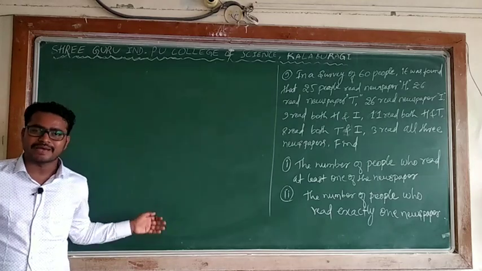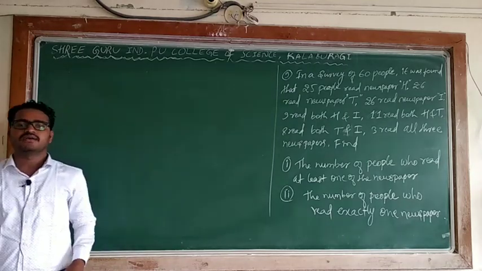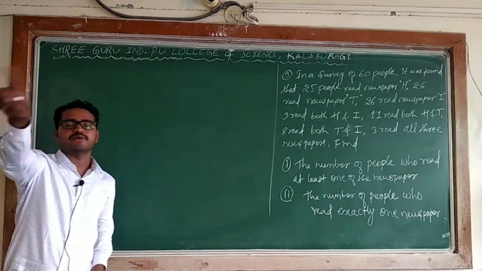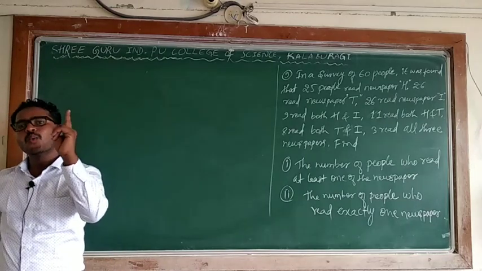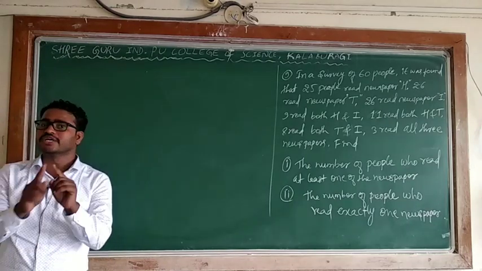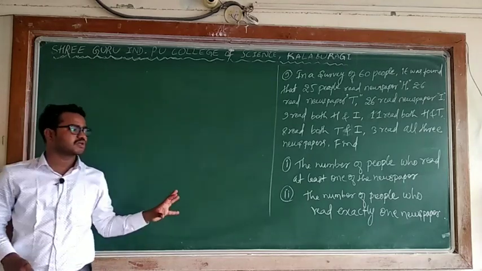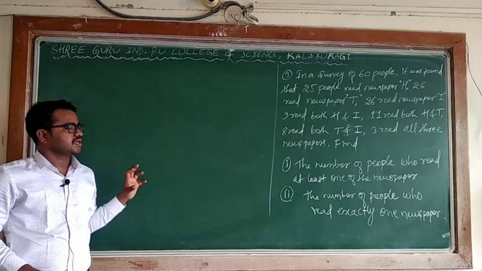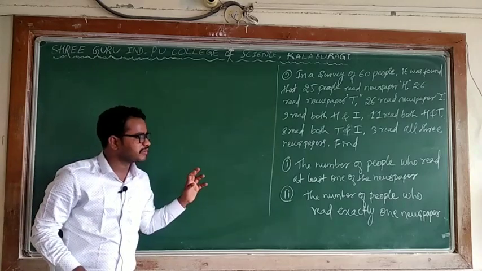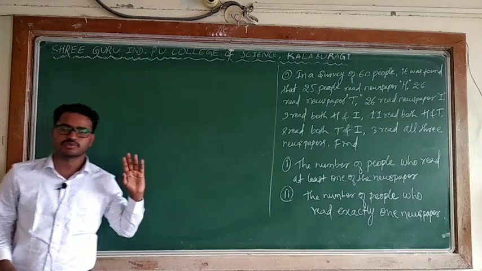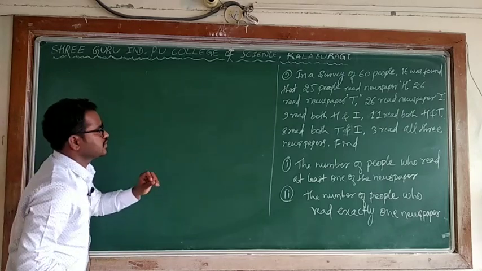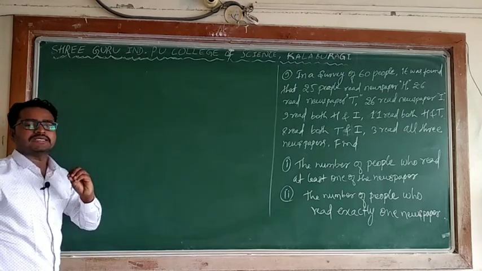So when I am adding all those people, I can say these people will read exactly one newspaper, irrespective of H, T, I, because he is asking only for the number of people who read exactly one newspaper. Before taking this problem, I will tell you one note.